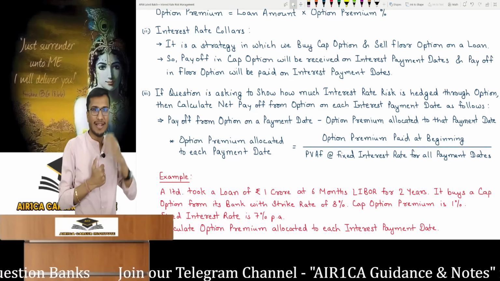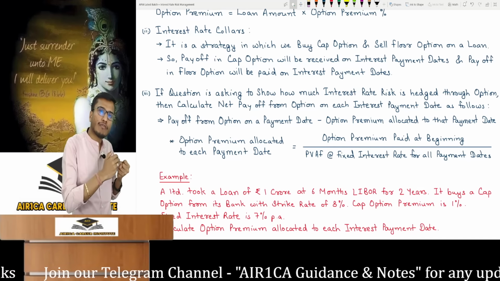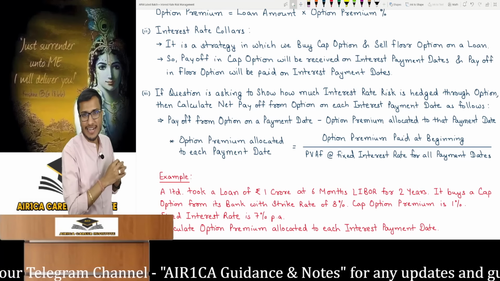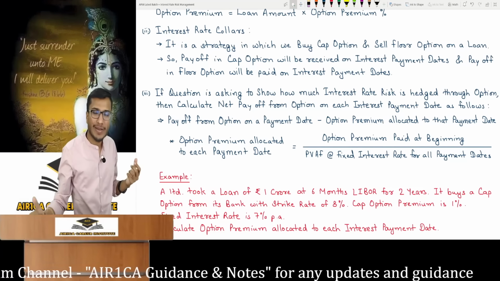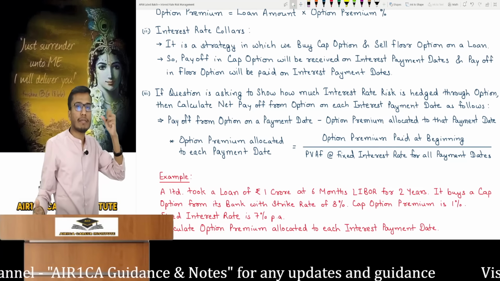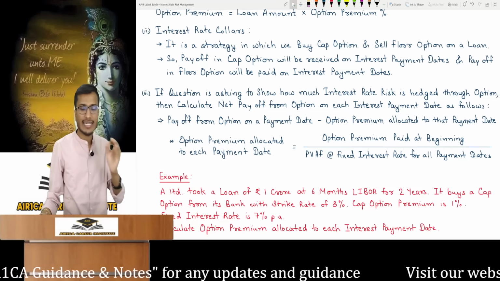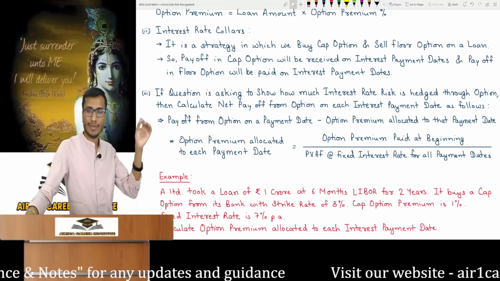So when I borrow money for the option premium, if I borrow at a floating interest rate as well, then there will again be a risk of the interest rate rising. How will I hedge this? Will I take another option for this? This cycle will never be complete. Therefore, we assume that the money we borrow for the option premium will be at a fixed interest rate. This is the logic behind it. We had this detail in the lecture, so we won't discuss it much further. It's not in the exam.